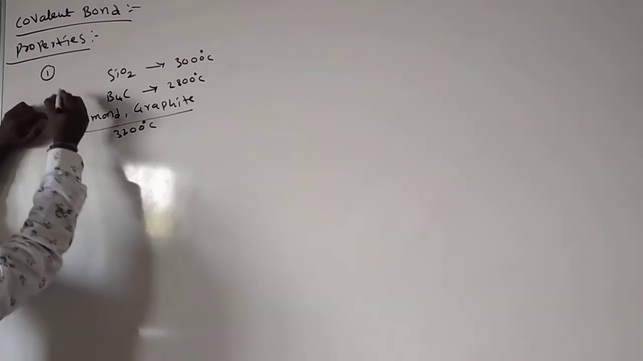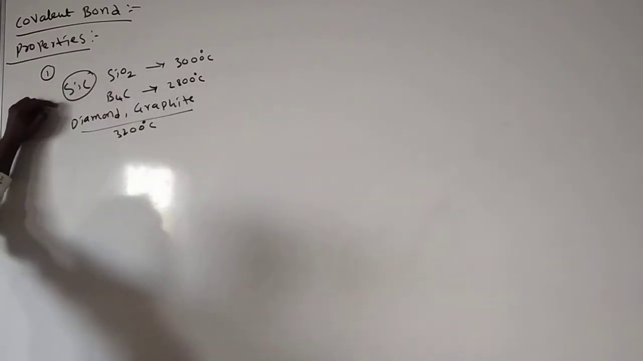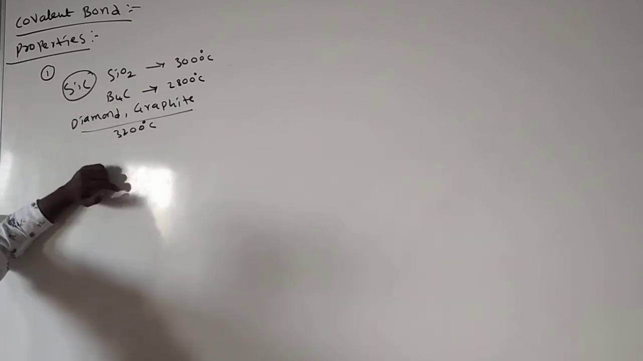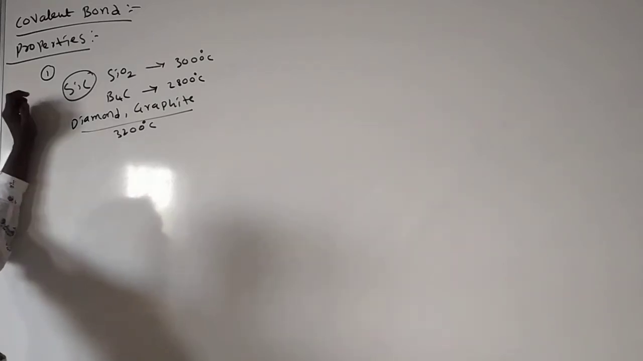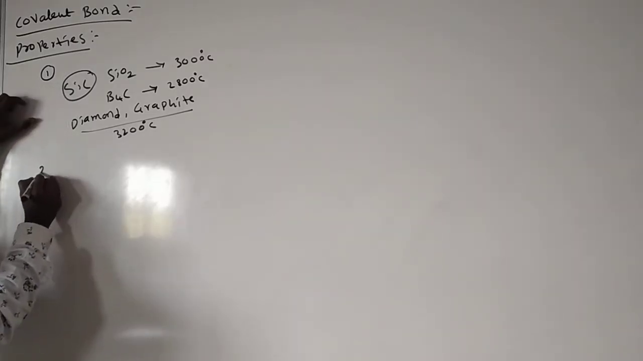After that, silicon carbide also has a strong bond. This is also one of the rigid molecules. It also has a boiling point of more than 3000 degrees centigrade. These are some exceptional cases compared to the ionic compounds. These generally have lower boiling points and melting points.